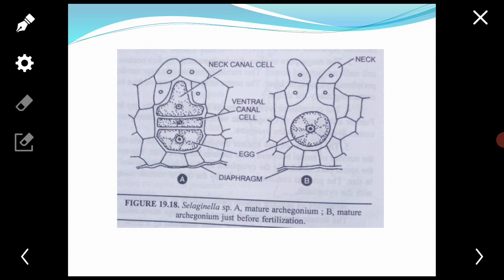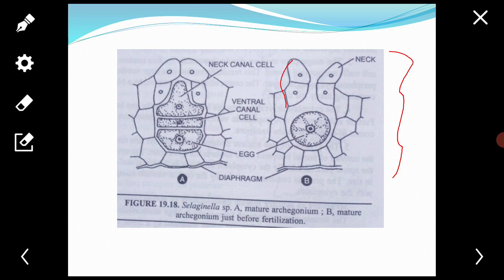Next, the archegonia, that is this. Archegonia develop in the center of the apical cushion of the generative region, surrounded by the rhizoids. Each archegonium consists of a short neck, comprised of two tiers of 4 cells each.